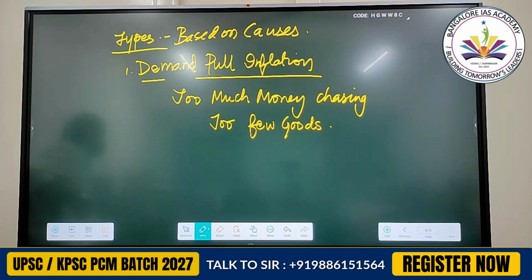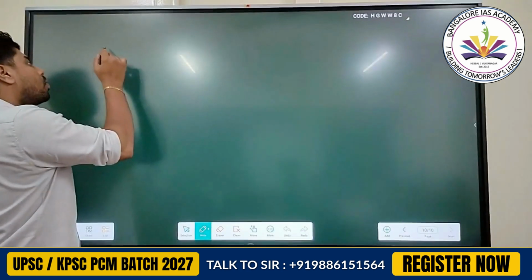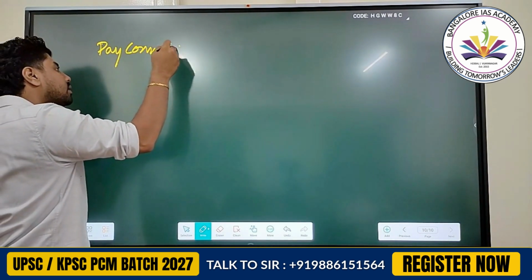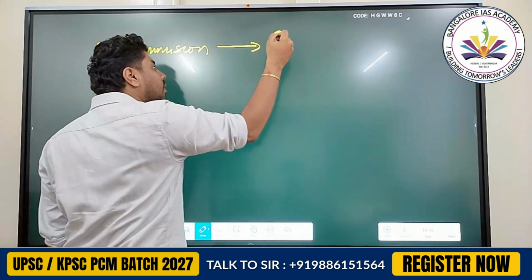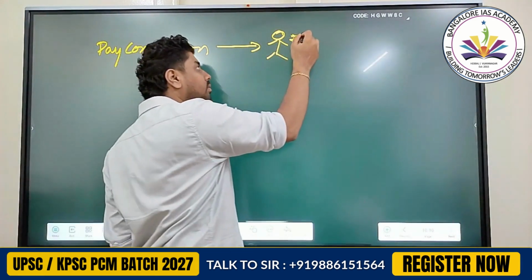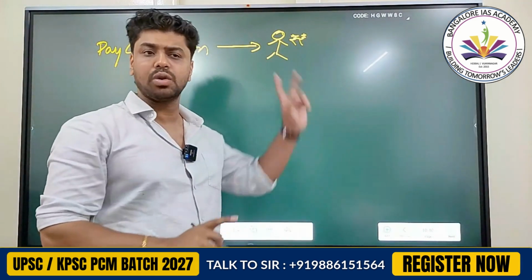After every pay commission, say the 9th pay commission, everybody's salary will increase. If all the government people's salary increases, that means everybody will have more money. Correct? So what is happening here? More pay commission. What is happening with this guy? He's getting more money. First from the 1 rupee symbol, now 2 rupee symbol.